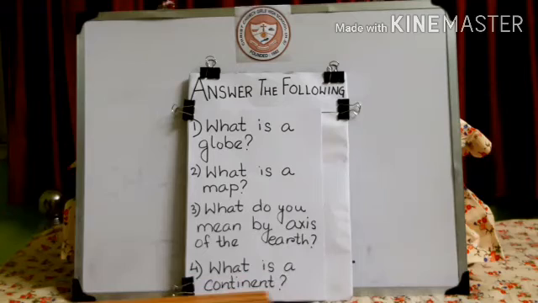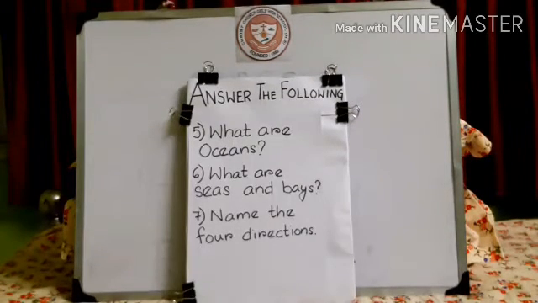What is a continent? Continent is commonly known as a large piece of land separated from other land masses by oceans. You will find the continents are separated from each other by oceans. So what you will write is, a continent is a large piece of land separated from other land masses by oceans. Got it? Now question number 5.